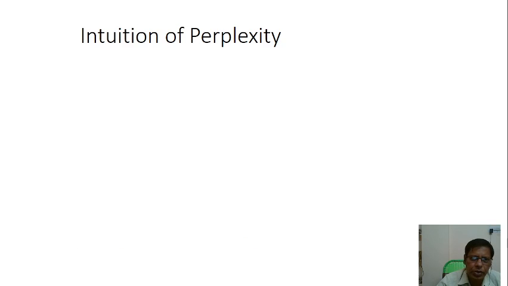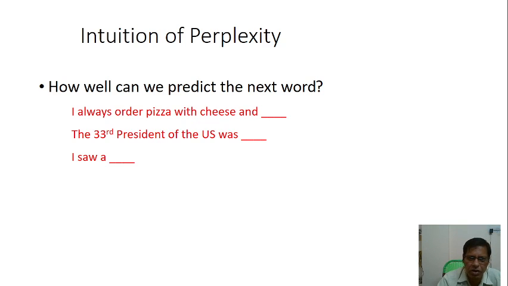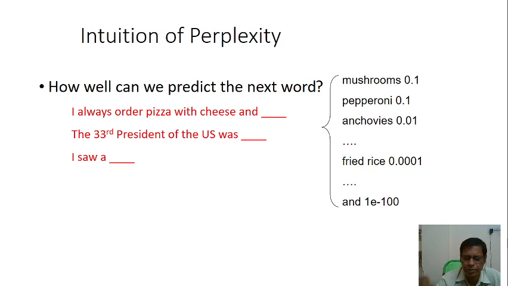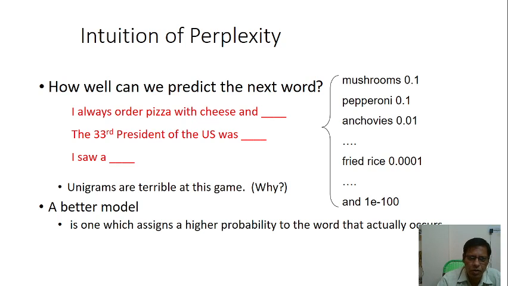Okay, and the intuition of perplexity. What is intuition? Intuition is about an idea, our expectation: how well we predict the next word. For example, "I always order pizza with cheese and ___" or "The 33rd president of the ___". It is how we expect the values in the blanks, which are different words. Unigrams are terrible at this game. Why? A better model is one which assigns a higher probability to the word that actually occurs.